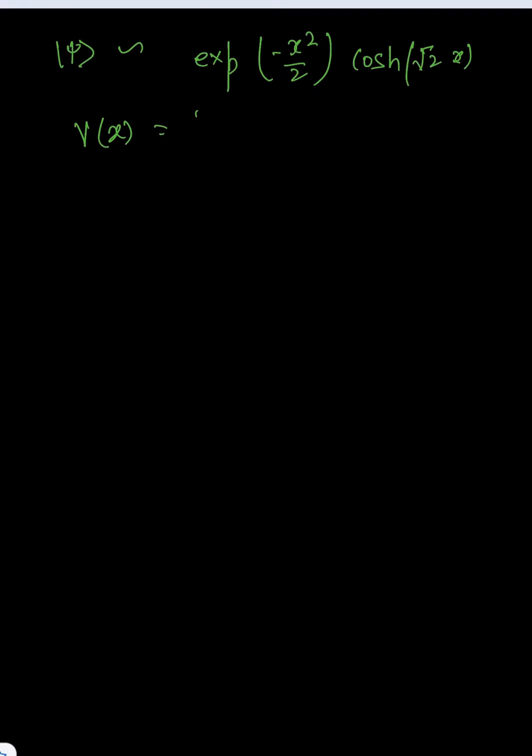So let me discuss some problems that were asked in examinations. I am going to discuss some previous year problems. There is one question where you are given psi as exponential minus x square by 2 times cos hyperbolic root of 2x, and you have to find out what the potential is for this wave function.